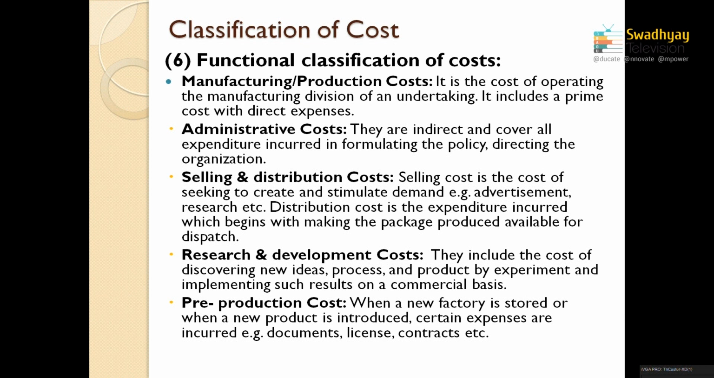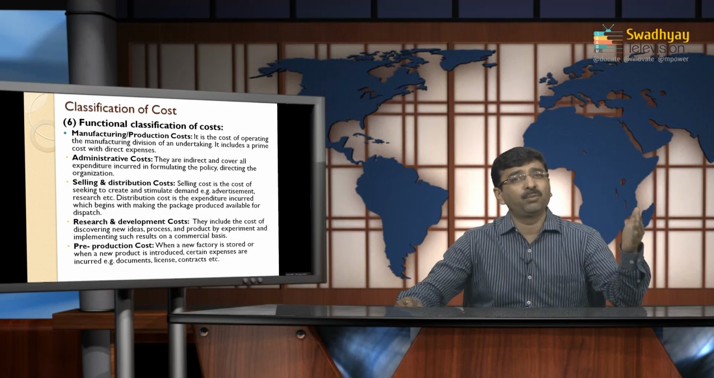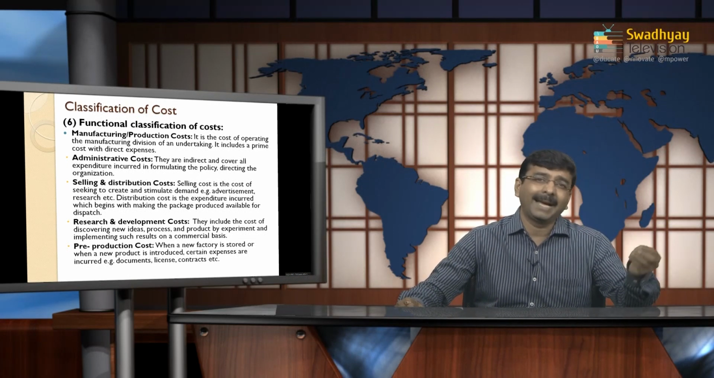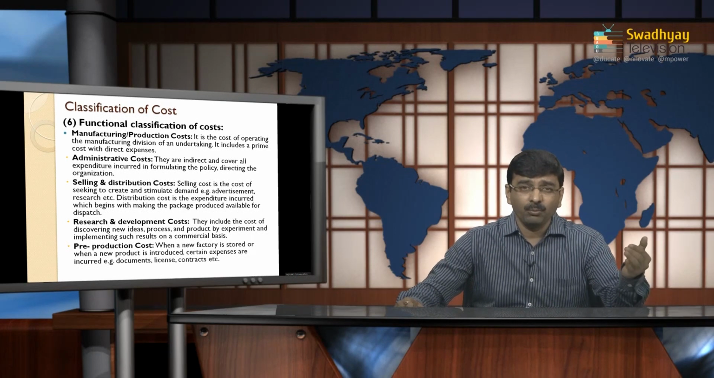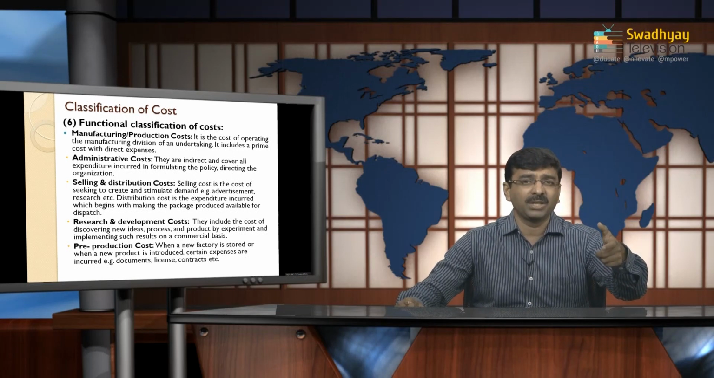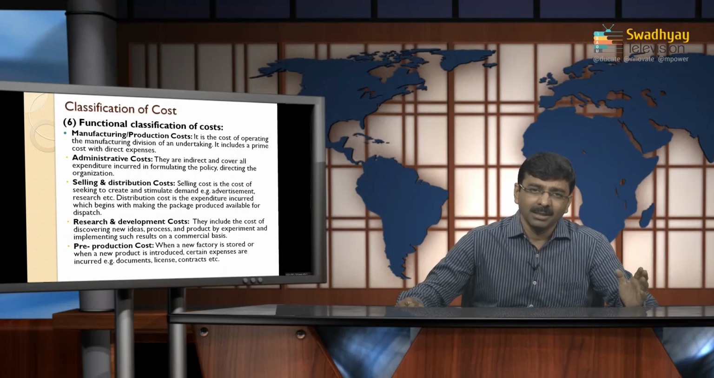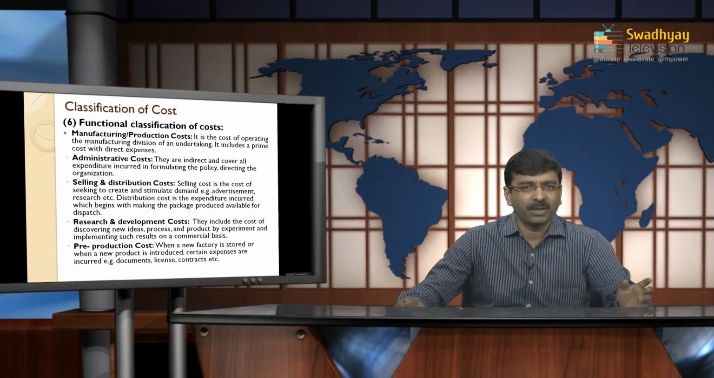As for manufacturing and production cost, it means that under this particular classification, all manufacturing and production related expenditures are covered. That means the direct labor, direct material, and direct expenses which are directly related to manufacturing and production are collected under this part. So any expenses regarding direct material and direct labor would be considered under the manufacturing cost.